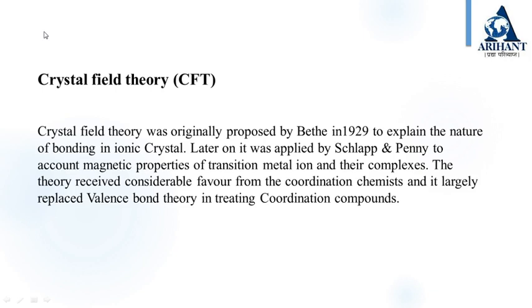Crystal field theory. The crystal field theory was originally proposed by Bethe in 1929 to explain the nature of bonding in ionic crystals. Later on, it was applied by Van Vleck and Penney to account for the magnetic properties of transition metal ions and their complexes. The theory received considerable favor from coordination chemists, and it largely replaced valence bond theory in treating coordination compounds.